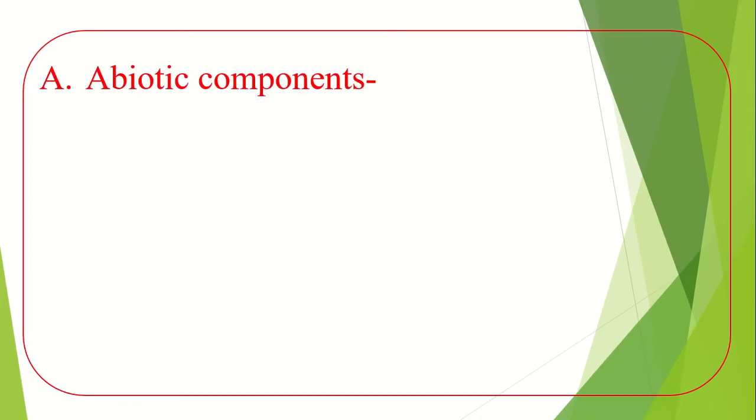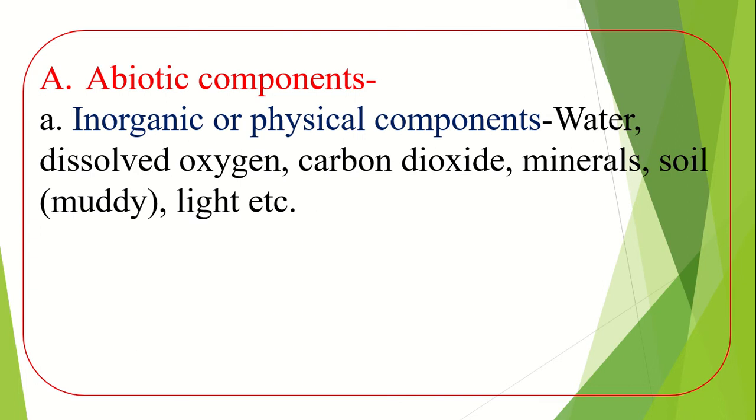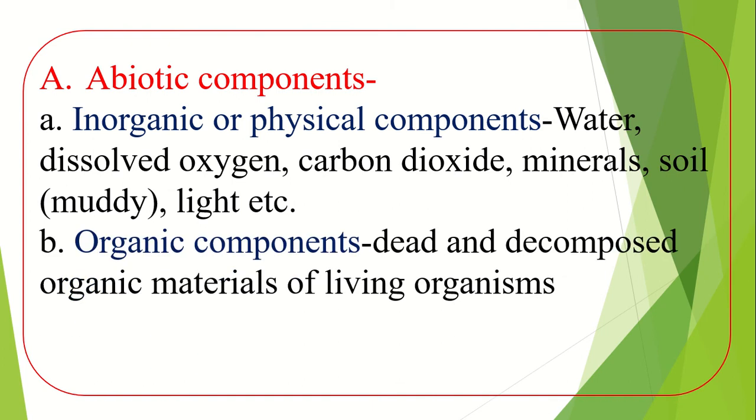Abiotic components, that means non-living things of an ecosystem. A, inorganic or physical components: water, dissolved oxygen, carbon dioxide, minerals, soil which is muddy, light, etc. These are the inorganic components of a pond. B, organic components: dead and decomposed organic materials of living organisms. Mind it, organic components are fixed for each and every ecosystem.